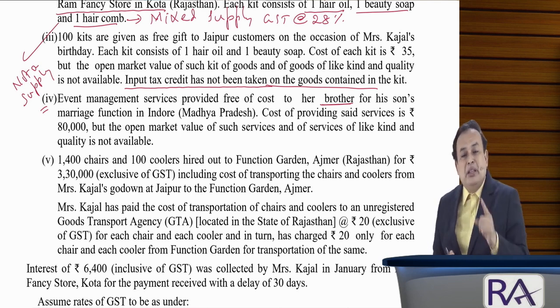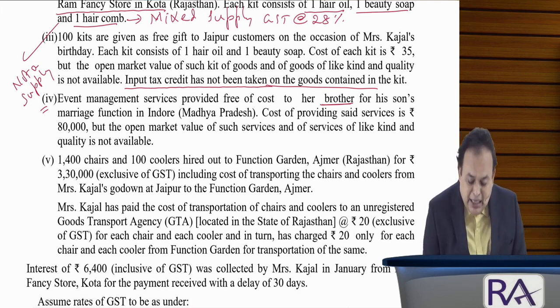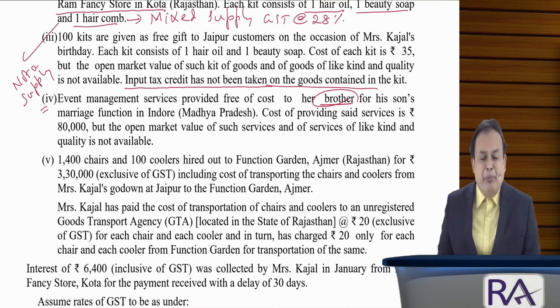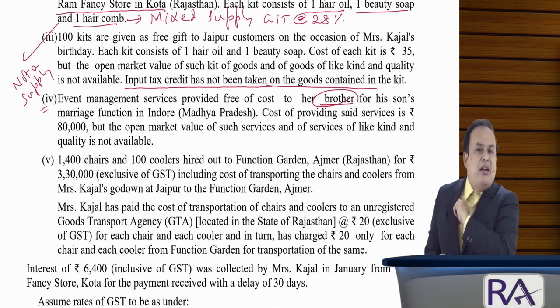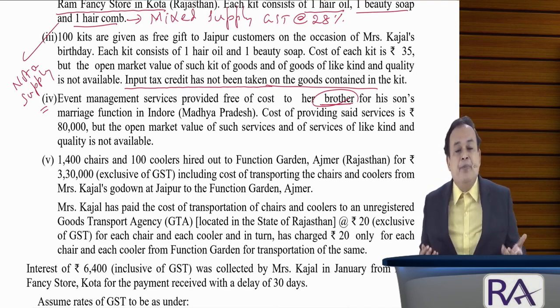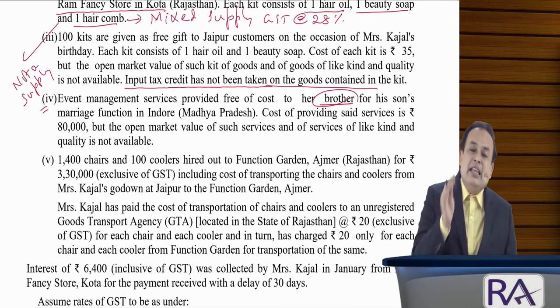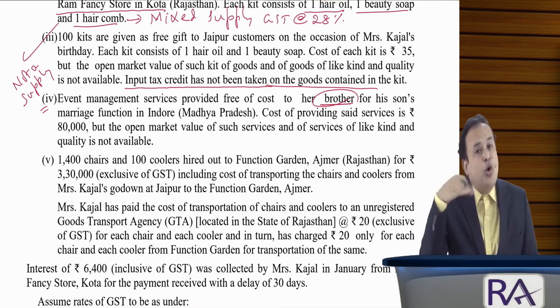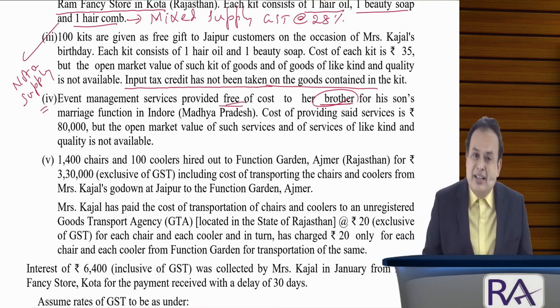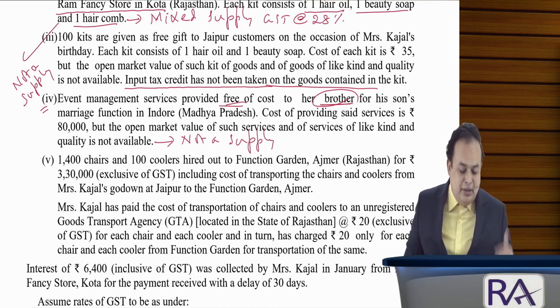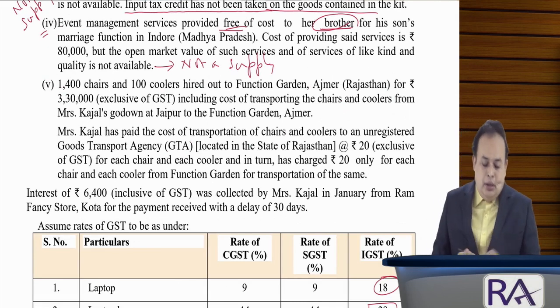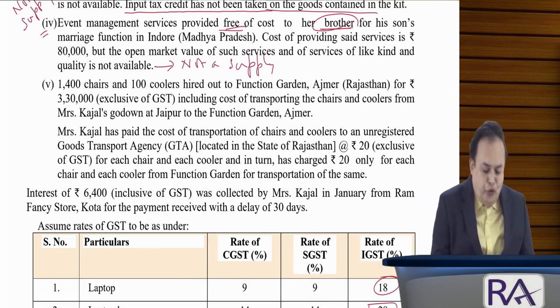Now, when you refer to the brother and sister, here the brother is wholly or mainly dependent on Kajal, which is not given specifically, so we cannot treat them as relatives. Therefore, in the given case, they are not relatives. If not relatives, no consideration, because free of cost, resulting in not a supply. Got the clarity, my dear sir? Further, point number 5.